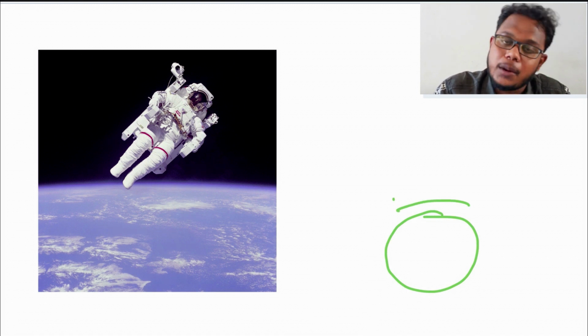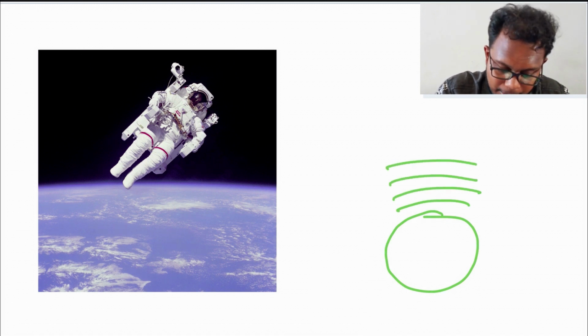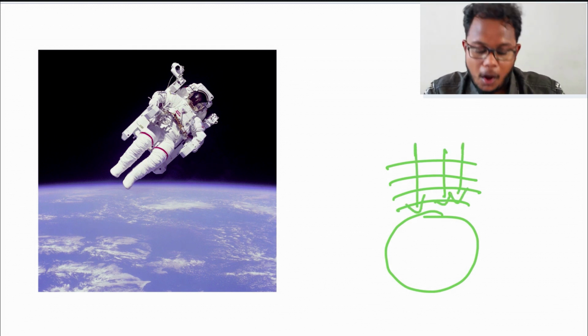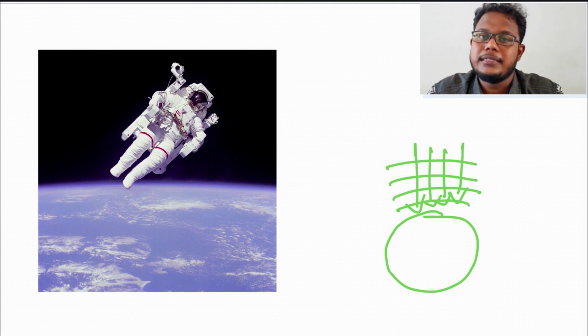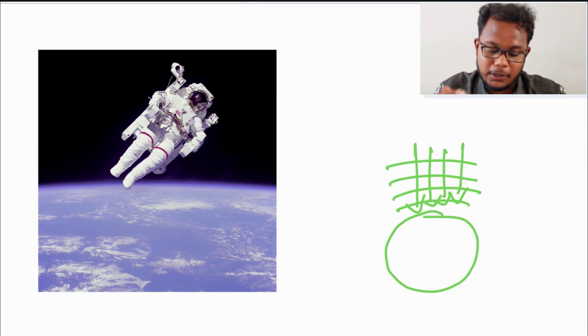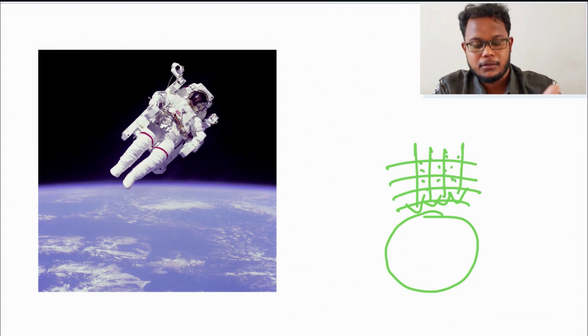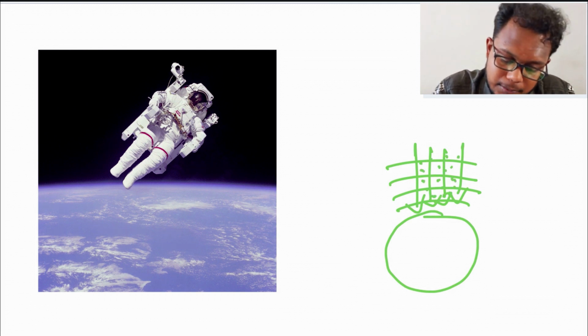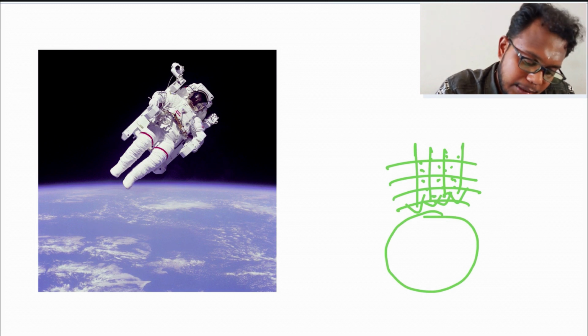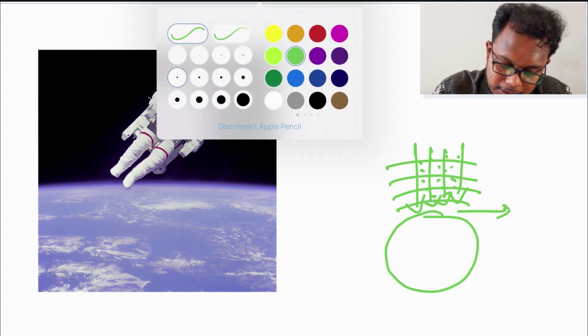It consists of air molecules which are pulled towards the ground. So obviously the pressure will be at most at the bottom layer, because the air molecules from all these layers come to a point at this part, where we have more pressure.